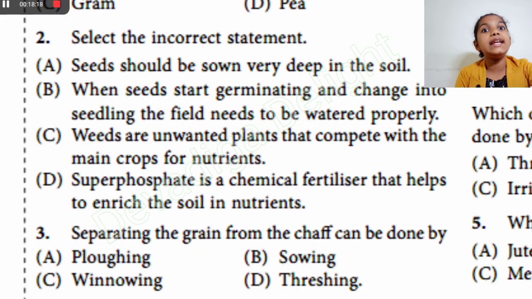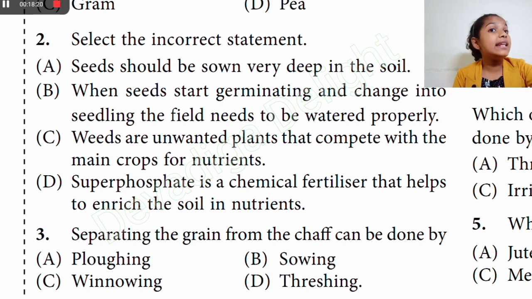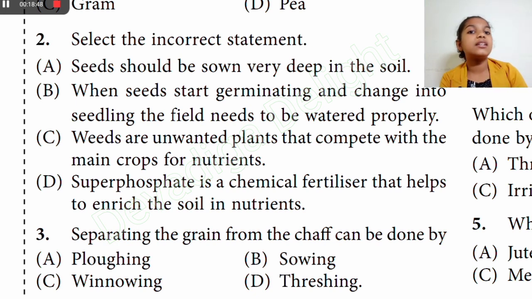Okay, now let us see the second question. Select the incorrect statement. A: Seed should be sown very deep in the soil. B: When seeds start to germinate and change into seedlings, the field needs to be watered properly. C: Weeds are unwanted plants that compete with the main crop for nutrition. D: Superphosphate is a chemical fertilizer that helps enrich the soil in nutrition.